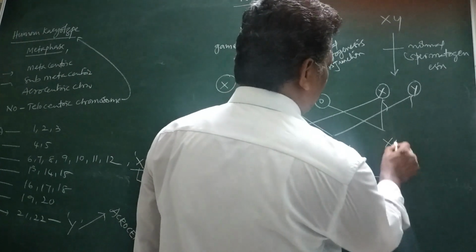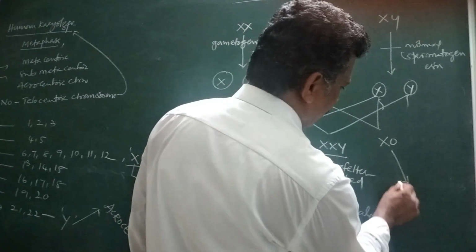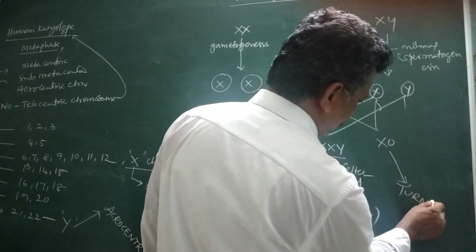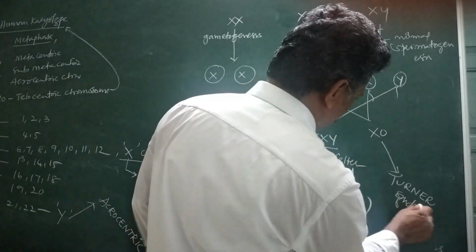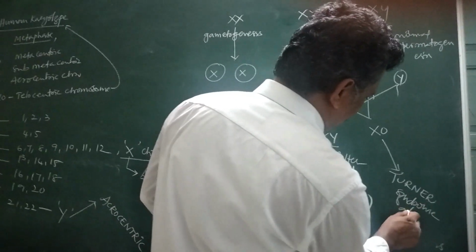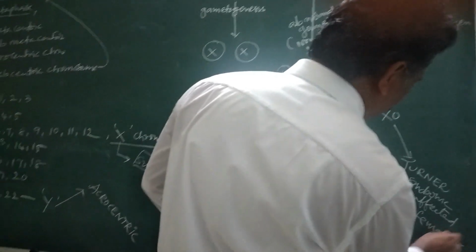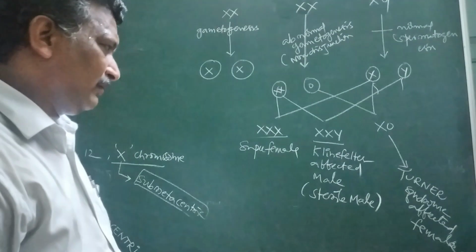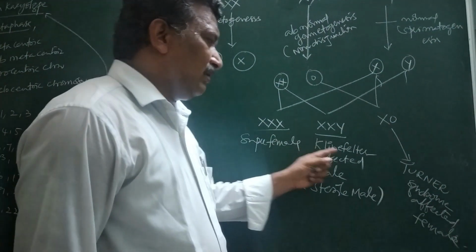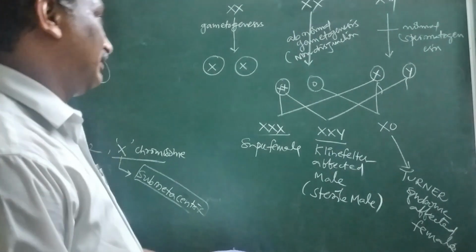It becomes X0 combination. That is said to be a Turner syndrome affected female. So like that, due to the process of non-disjunction, Klinefelter syndrome or Turner syndrome, etc., may be developed related to sex chromosomes.